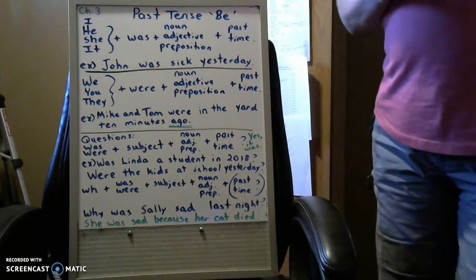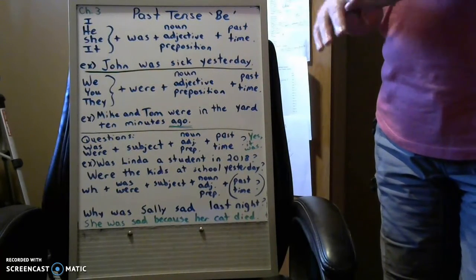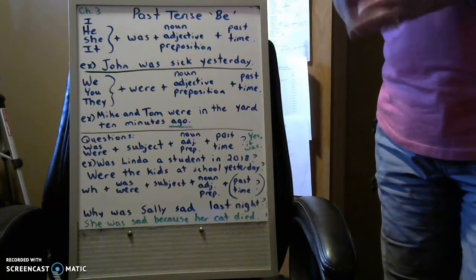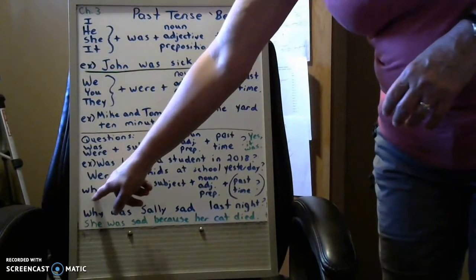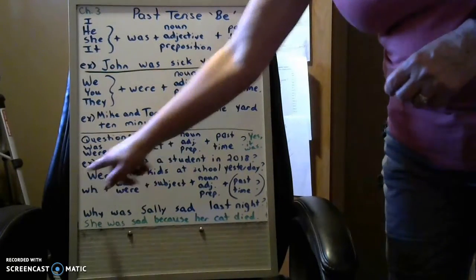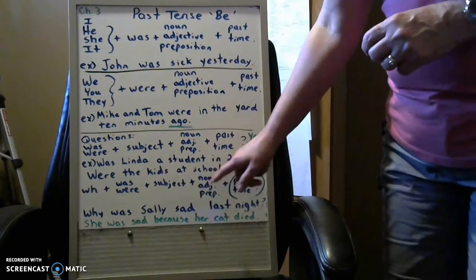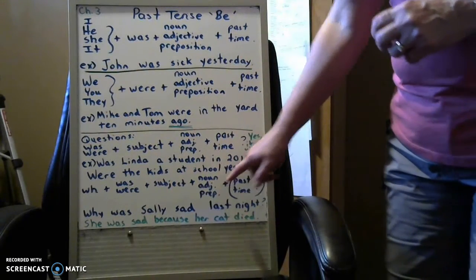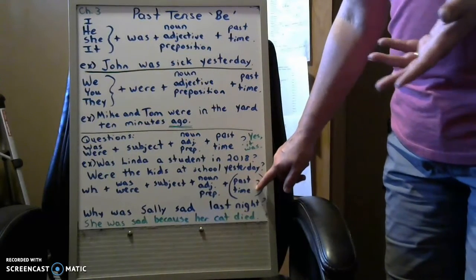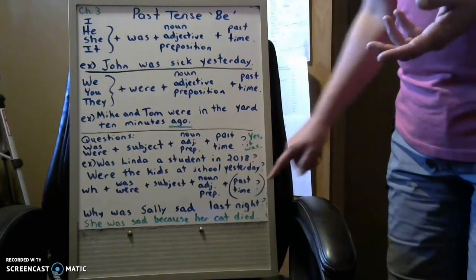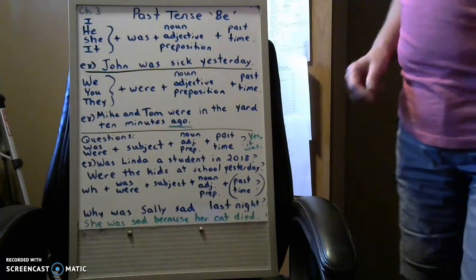Now you can also ask those WH questions. Remember who, what, where, when, why, how. All you do is you put the WH first, and then you follow the same pattern. Was or were, subject, noun, adjective, preposition, and usually the past time. But of course, if it's a when question, you're not going to put the past time because that's what you're asking. Like, when did it happen?